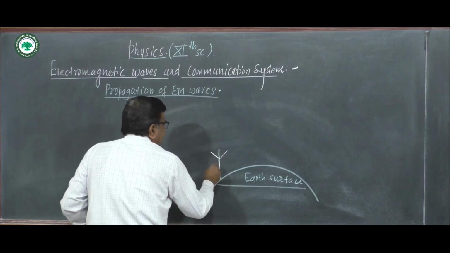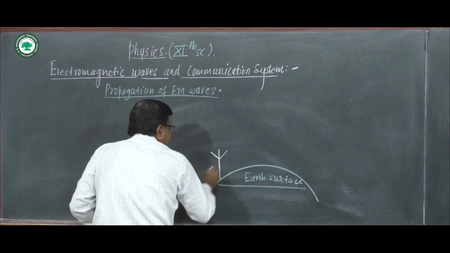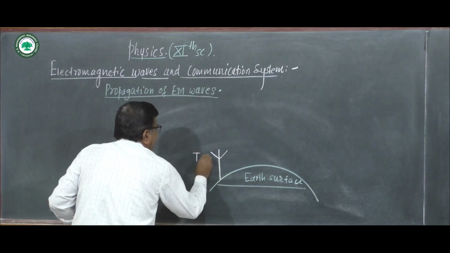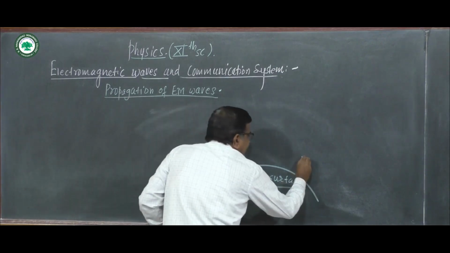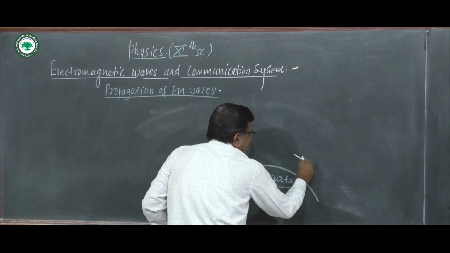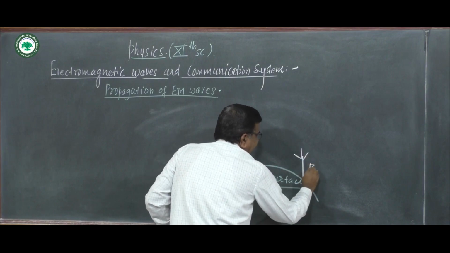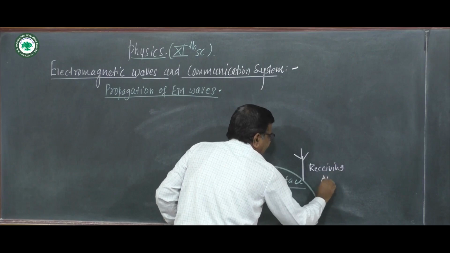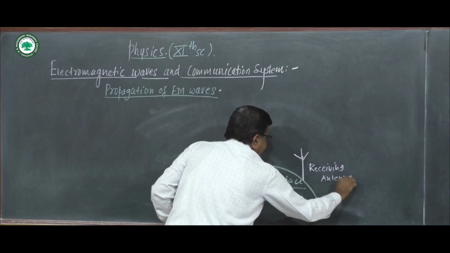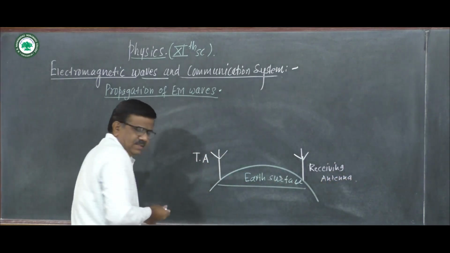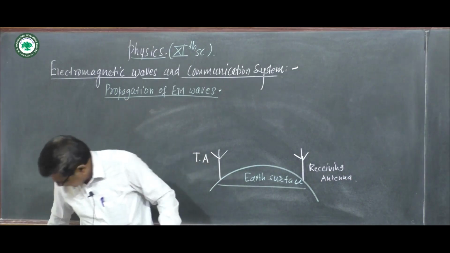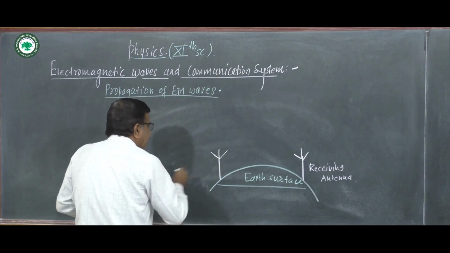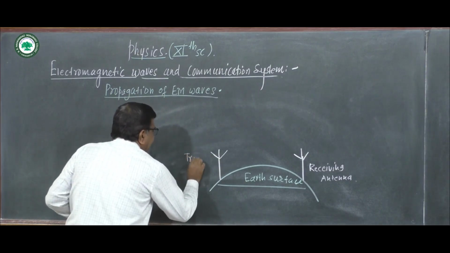Suppose this is the transmitting antenna, and here there is a receiving antenna, which receives the signal. Both are metallic conductors.